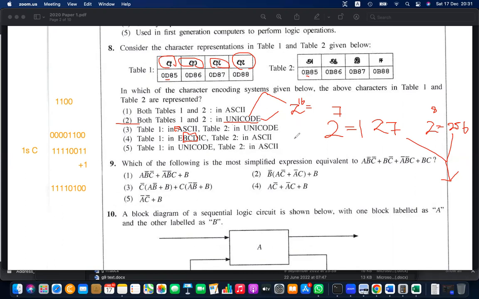Then 11 is 2048, 12 is 4000 somewhat, 13 is 8000, 14 is around 16,000, 15 is 32,000 some number, and then 16 is 65,536 as I remember. So that number of characters was enough to represent other languages too. That is why Unicode came.